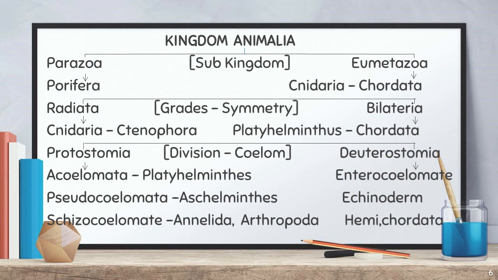So now Radiata consists of the phylums Cnidaria as well as Ctenophora. Cnidaria as well as Ctenophora belong to Radiata, right? And the rest, Platyhelminthes to Chordata, belong to Bilateria. Is it clear? Okay, then again Platyhelminthes to Chordata is one vast group only, right? So again this group is classified into two divisions. So the Bilateria is classified into two divisions again. What are the two divisions? Protostomia as well as Deuterostomia, right? Protostomia as well as Deuterostomia.